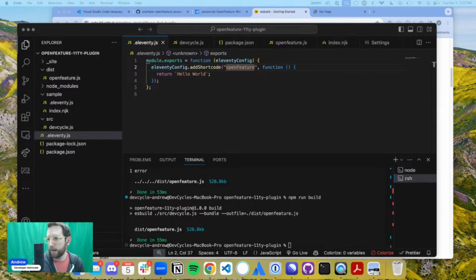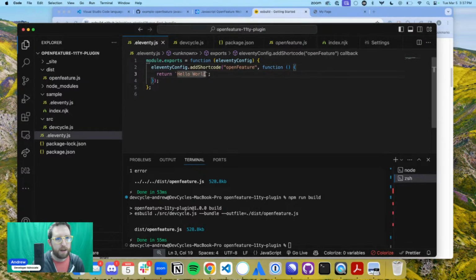So let's go add this in here. And then I'm going to run this. So here we go. We've got this script. And so devcycle.bundle, we're going to rename this to OpenFeature. So let's just call this OpenFeature.